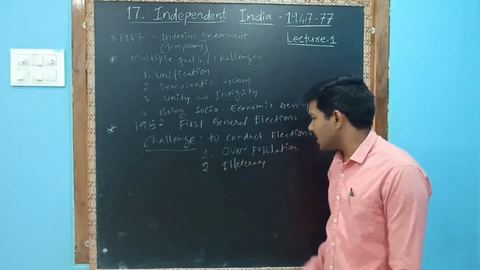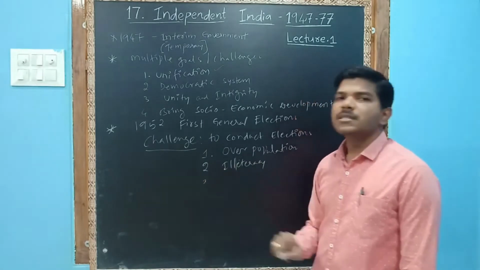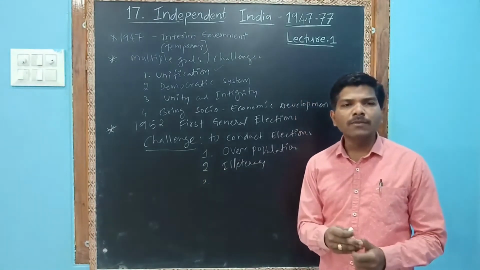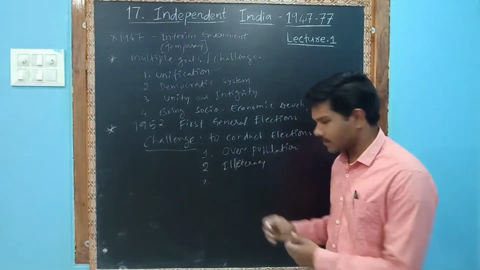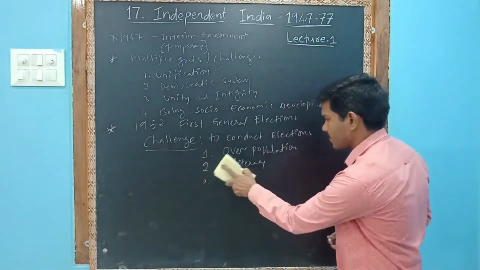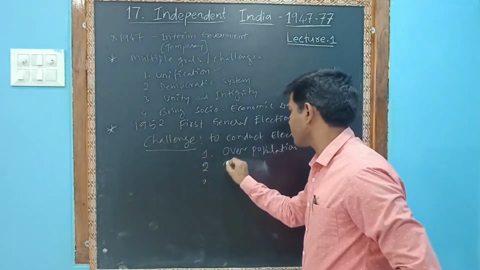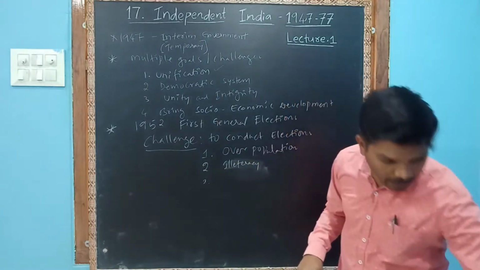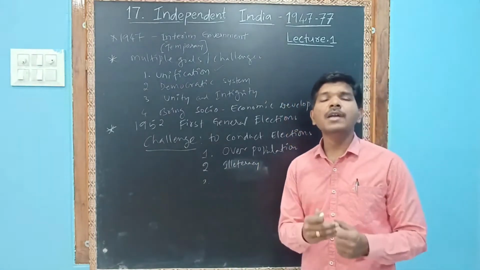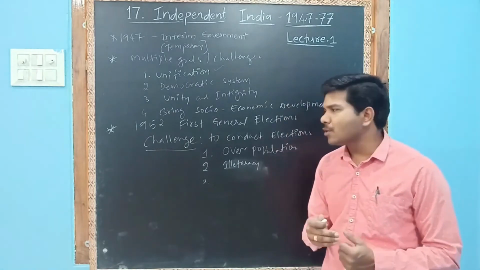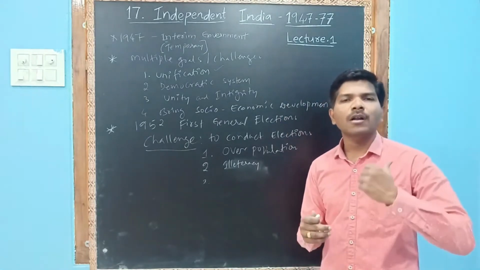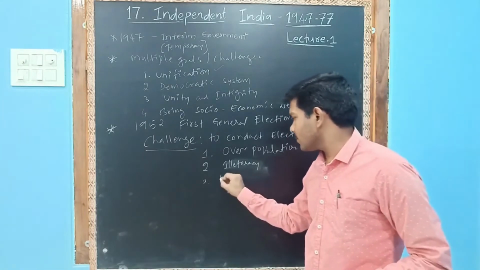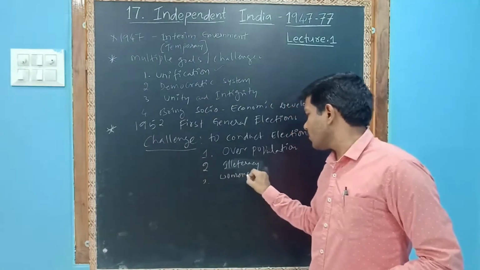Okay, illiteracy. Some of the people were illiterate. Women were confined to their husband's name or father's name.